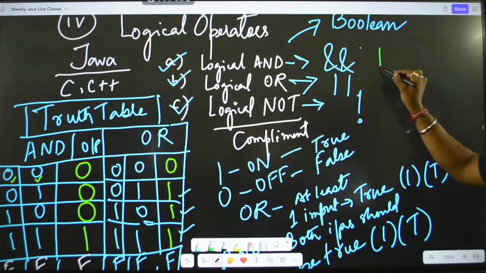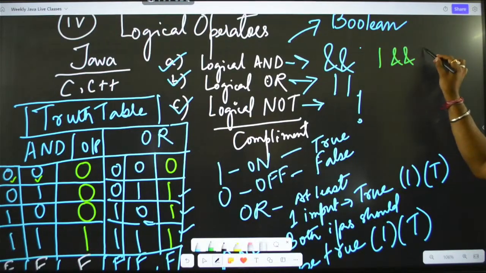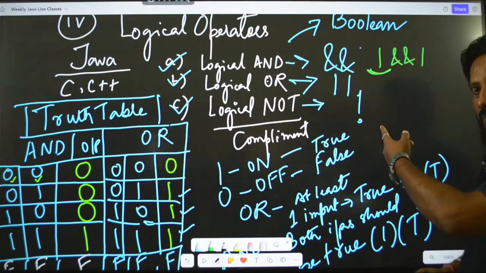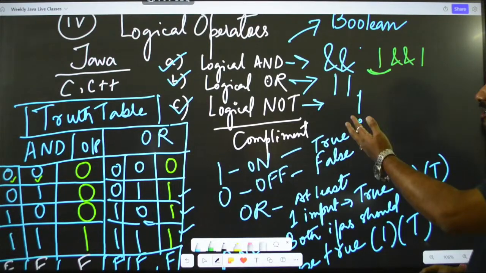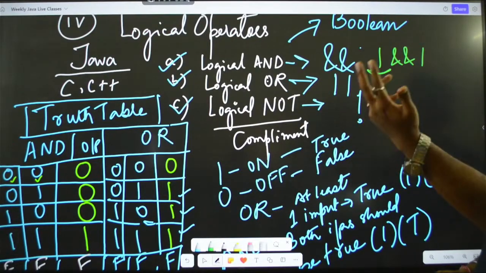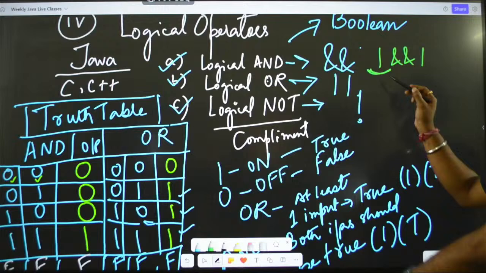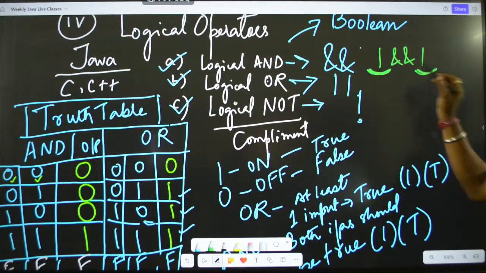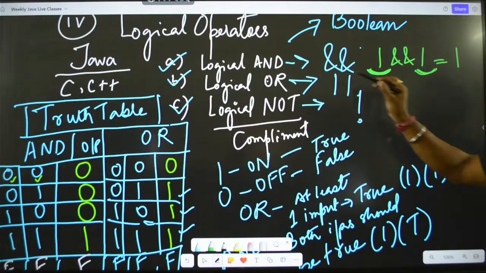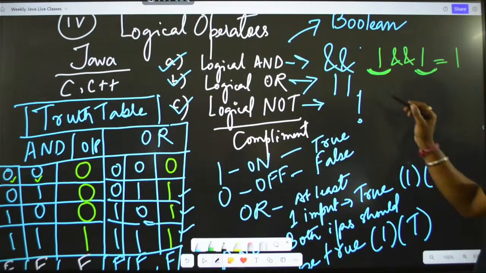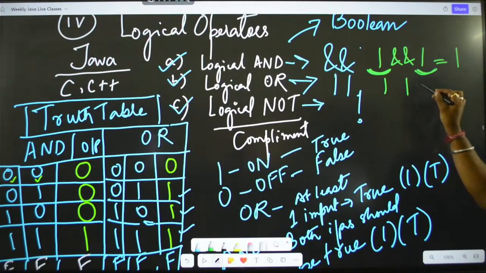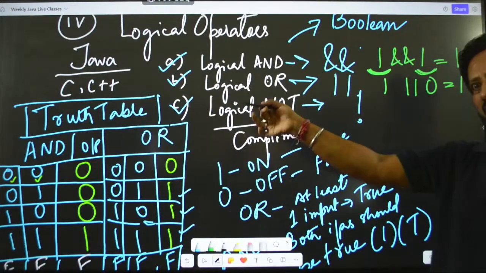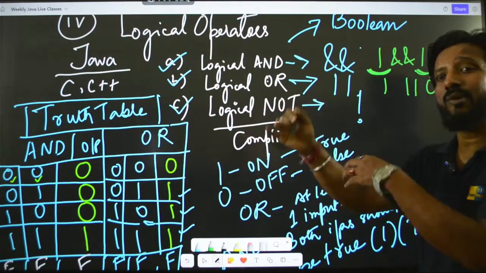When I have 1 and 1, this can be any expression. Okay, we have already learnt about the comparison operators. When you are trying to compare 2 or 3 expressions or operators, then we will get this result 1, and whenever these 2 results are 1, then only we will get 1 for the logical AND. Otherwise, in case of OR, it can be 1 or 0, this will also be 1. And NOT, what does it do? It is actually doing the reciprocal.